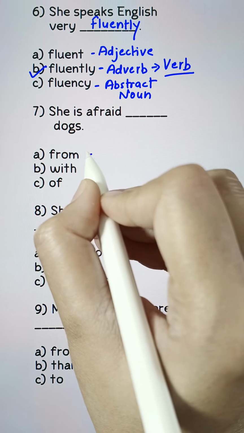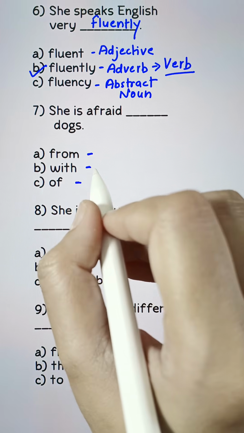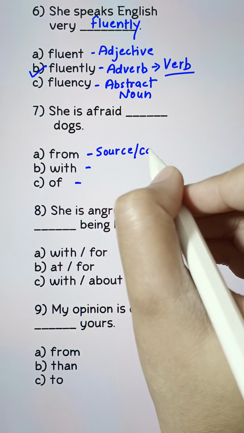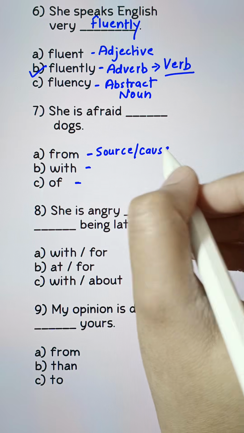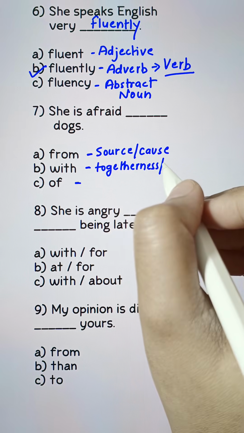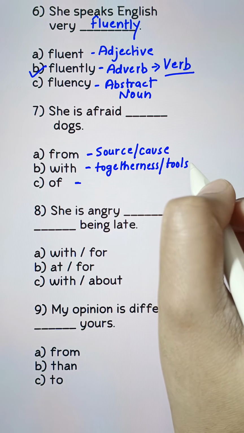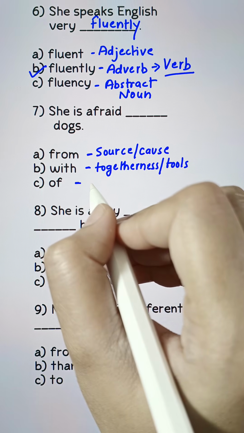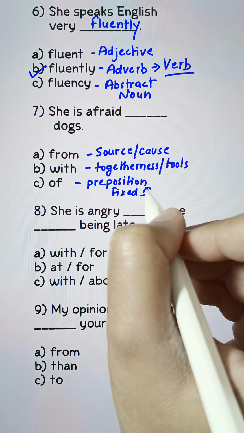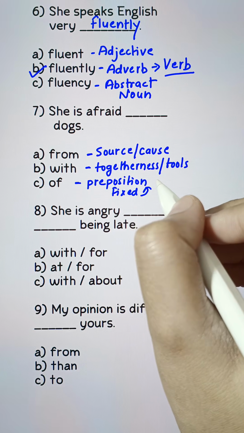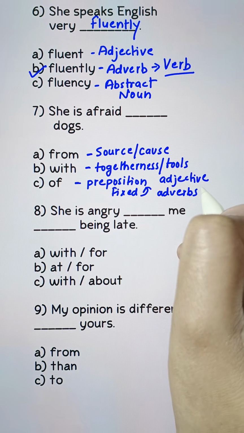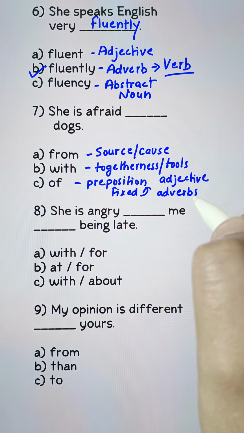She's afraid blank dogs. From, with, of. Use from when we talk about some kind of source or cause. Use with when we talk about togetherness or some tools, like he cut the apple with a knife. Of is a preposition here, which is a fixed preposition. And these fixed prepositions go directly with an adjective or an adverb. There aren't any strict rules to use these.